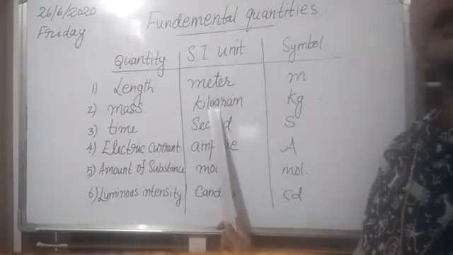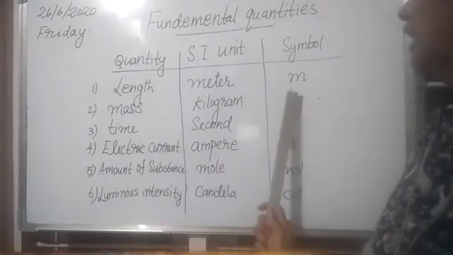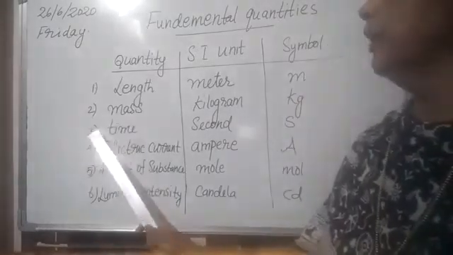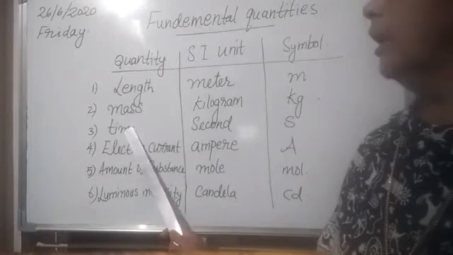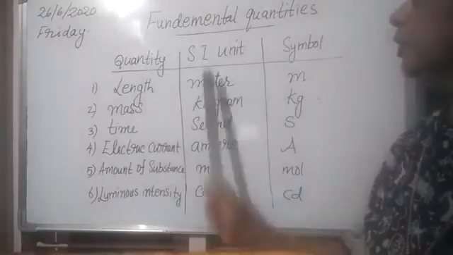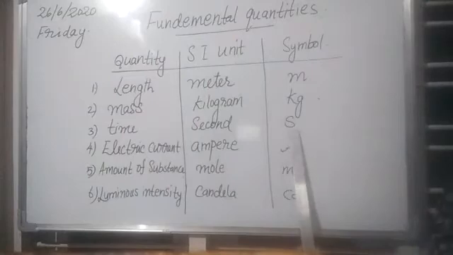SI unit of mass is kilogram and kilogram can be represented by kg. Now the third fundamental quantity is time and its SI unit is second and the small letter s represents second.